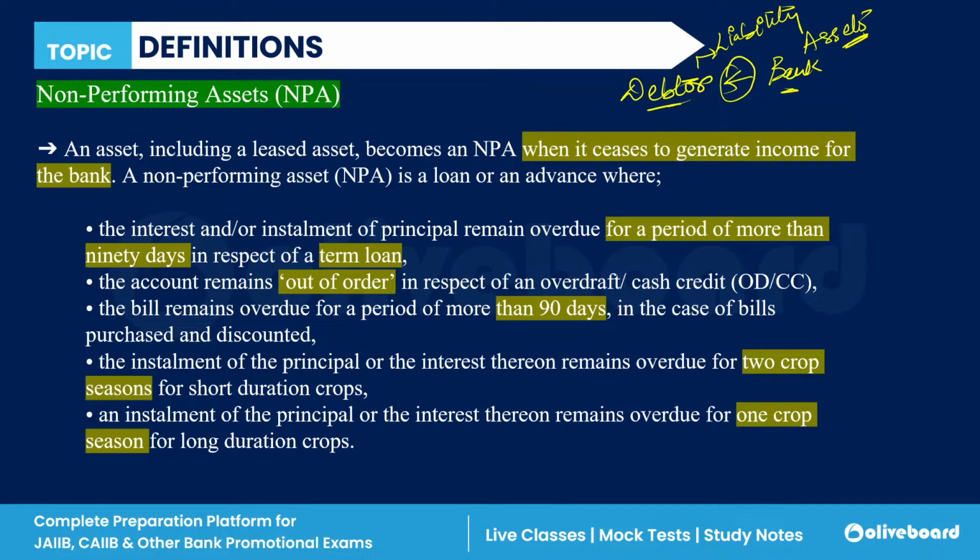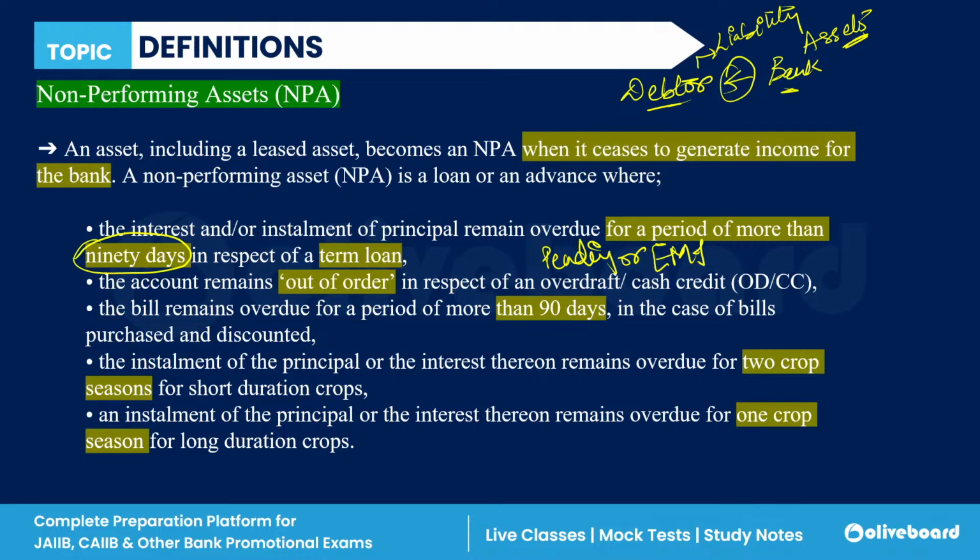Now, non-performing assets have different categories. First of all, if the interest or installment of the principal remains overdue for a period of more than 90 days, so if you have any principal or any EMI which is pending for more than 90 days in respect of a term loan, then it is considered as a non-performing asset.